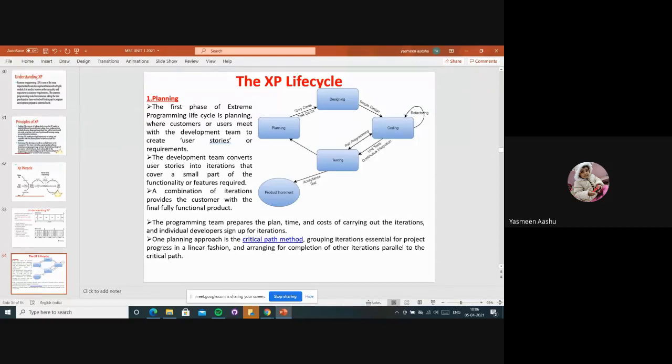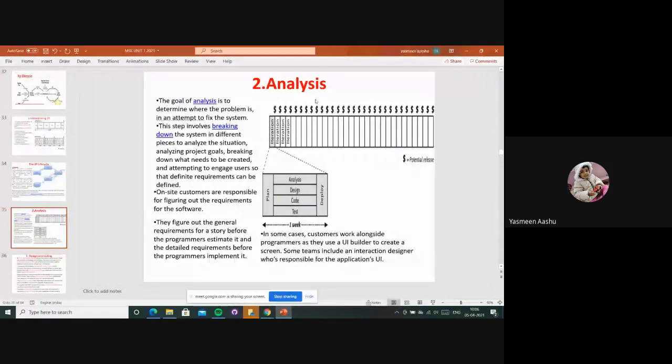But here, whenever we gather user requirements and release them as a new version, we work on iterations in parallel, so critical situations are avoided. So the next level will be the analysis.